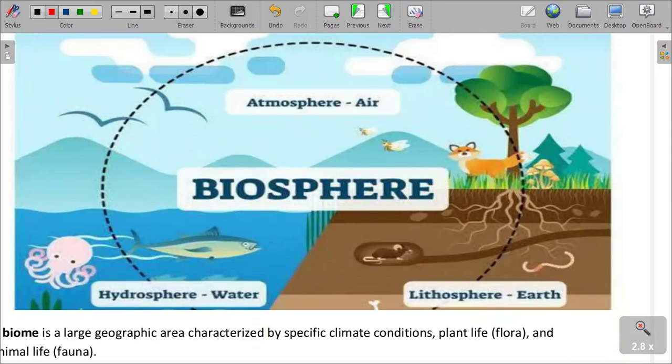In this case, I'm showing you the interconnectedness of the spheres that we need to understand. Remember that the atmosphere is made up of water vapor. Where does water vapor come from? It comes from the hydrosphere. Are we together there?